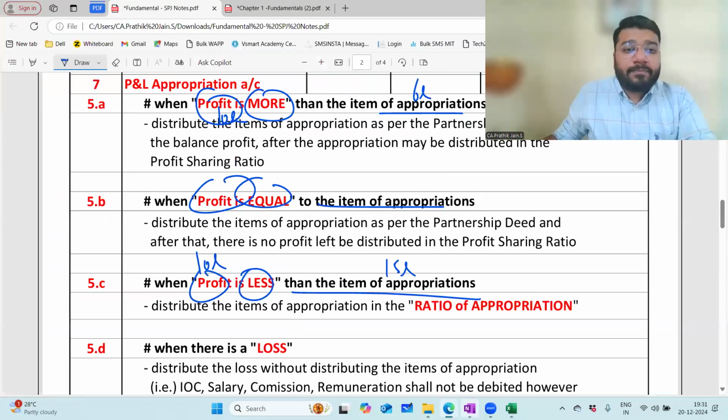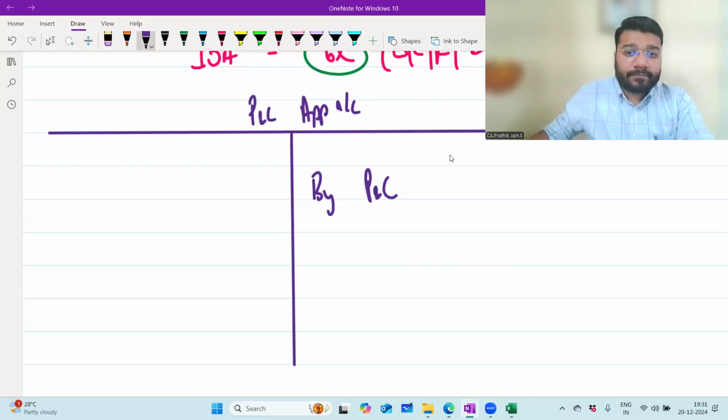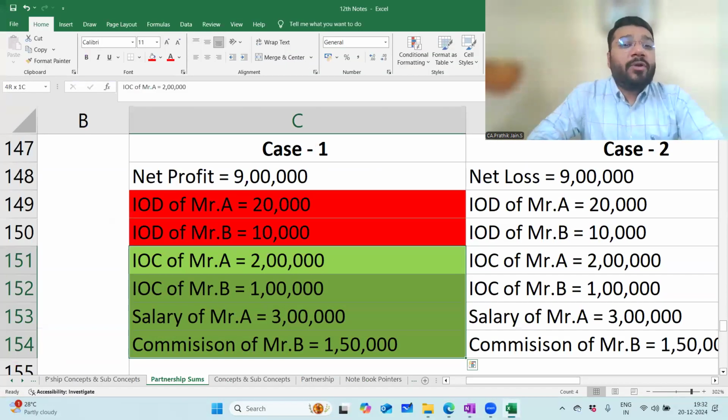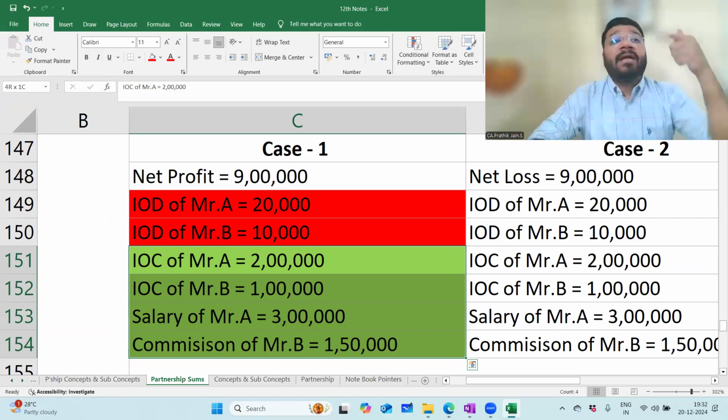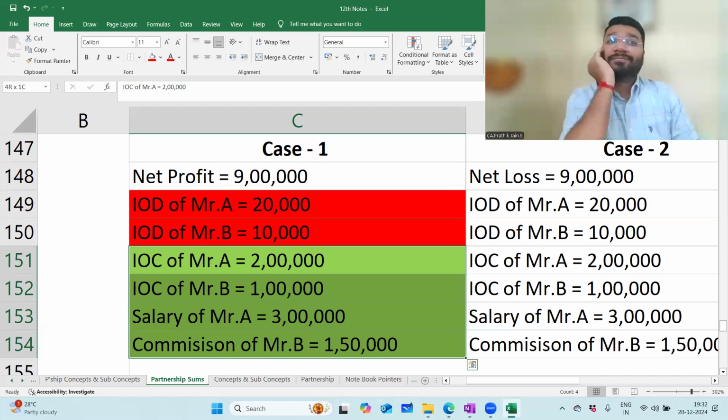How much is net profit? 9 lakh. Now IOD, what is the closing entry for IOD? Lakshya, closing entry for IOD. P&L appropriation to IOD. So as per you, IOD should come on the debit side? P&L appropriation to IOD.